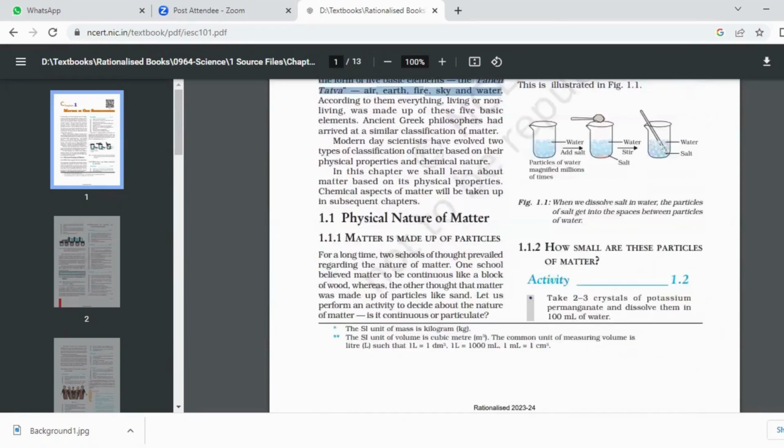Yes, ma'am. Now, the first topic is physical nature of matter. As you said, we all are matter. My question is, what is matter made up of? Can you guess what matter is made up of? Ma'am, it is made up of particles. Very good. And those particles are called atoms and molecules. Yeah, even our body.